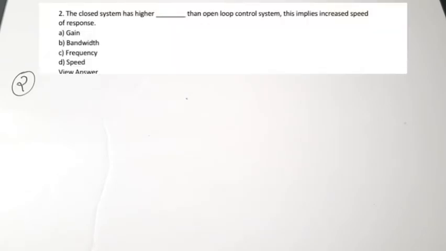Second question. The closed system has higher dash than the open loop system. This implies increased speed of response. So for a closed loop system, it is having more A gain, B bandwidth, C frequency, D speed. So we cannot say for gain. It actually depends on various factors. But the bandwidth will be more for a closed system.